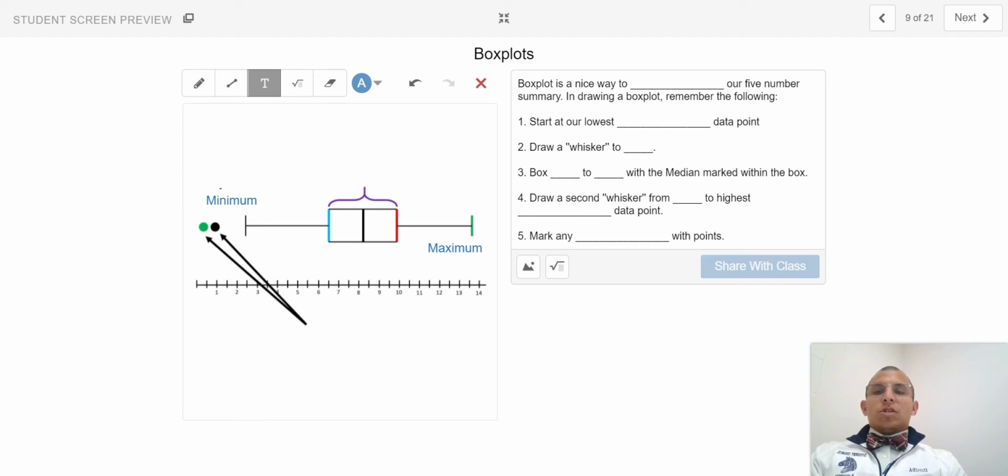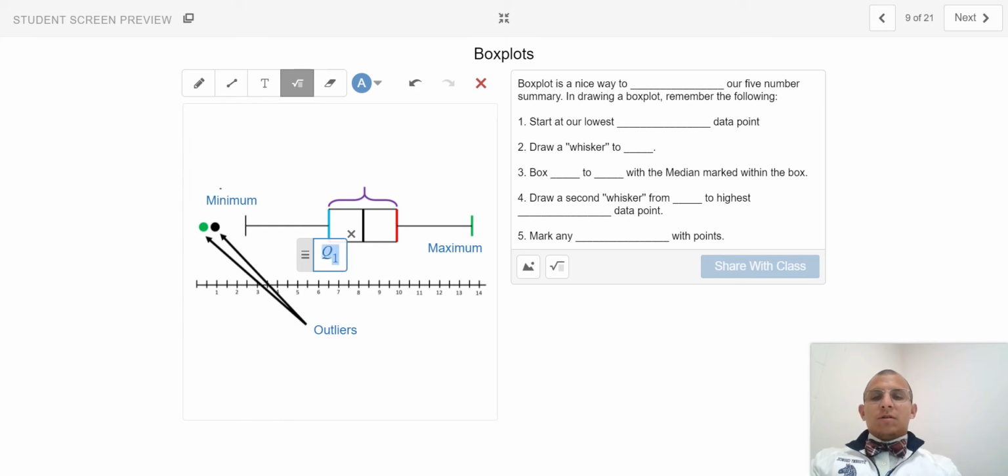These arrows are pointing to two dots that exist beyond the box that we can see here in the middle and its whiskers. So those are pertaining to our outliers. Here, the box itself contains three critical pieces of information. We have, actually I should do this in math text, quartile 1 and quartile 3.